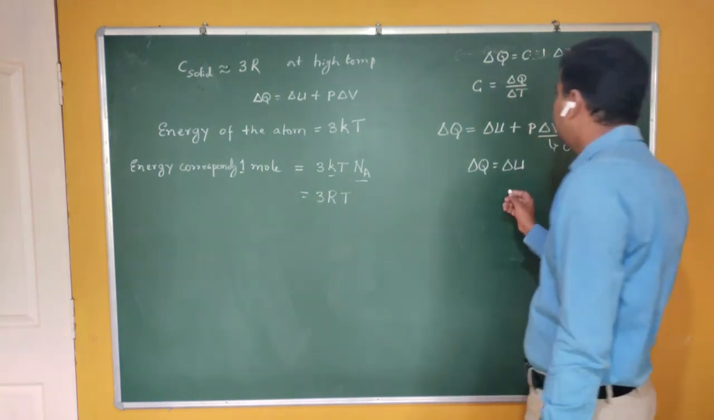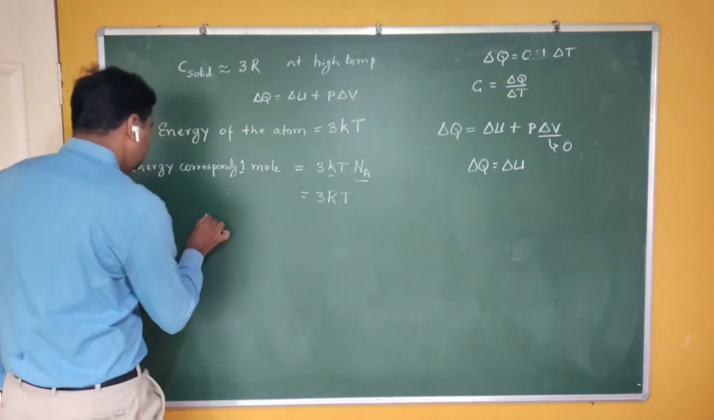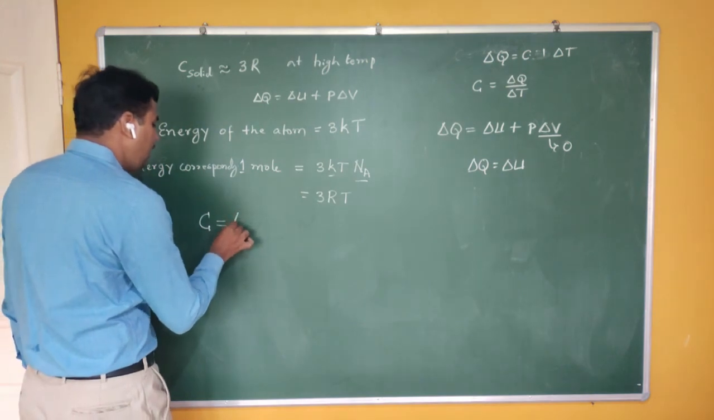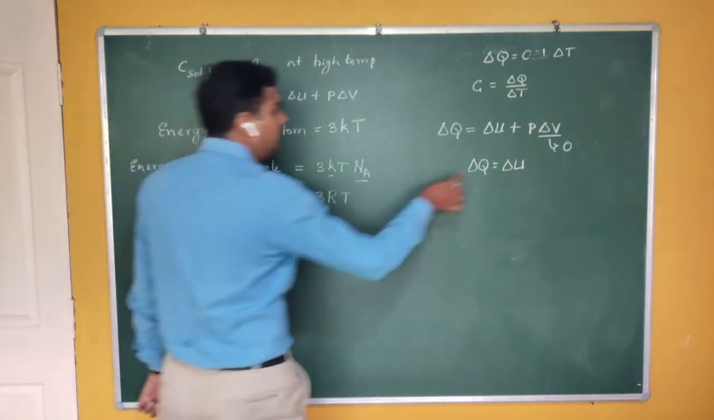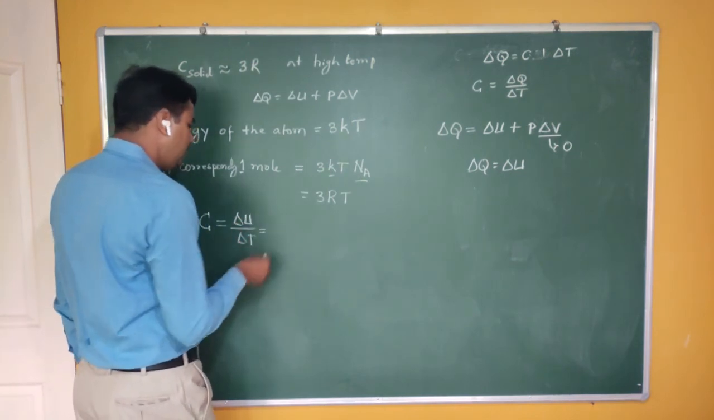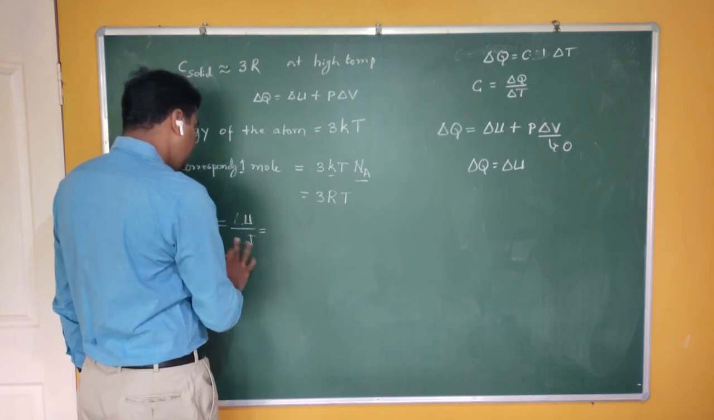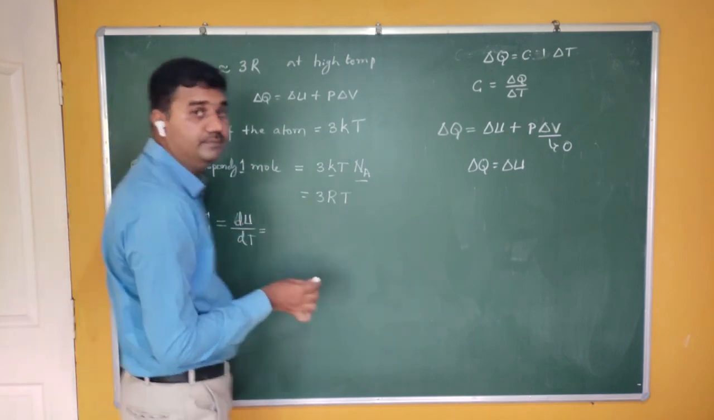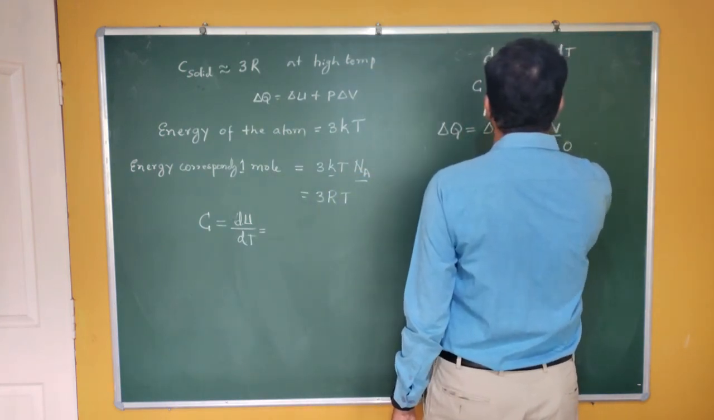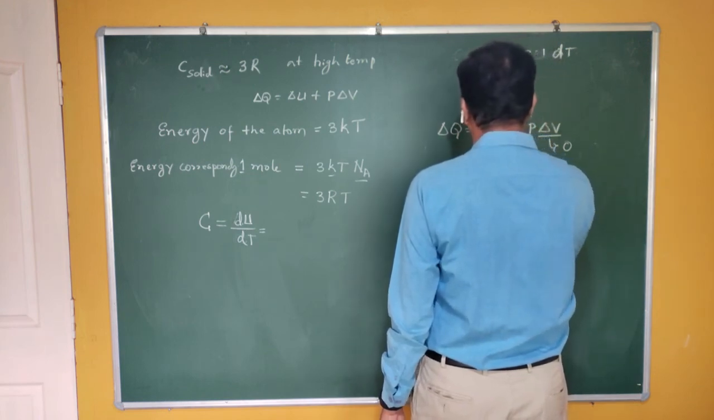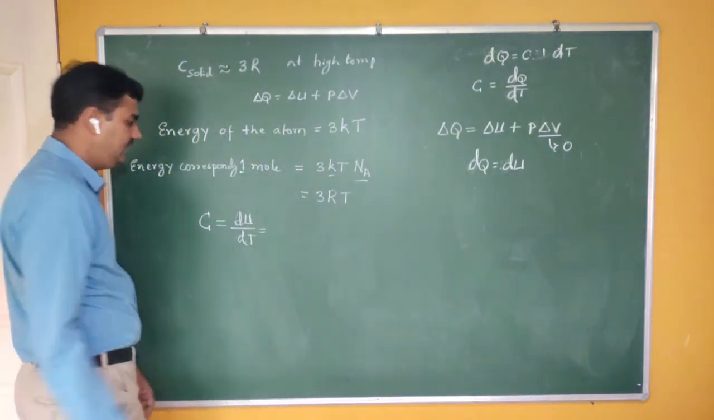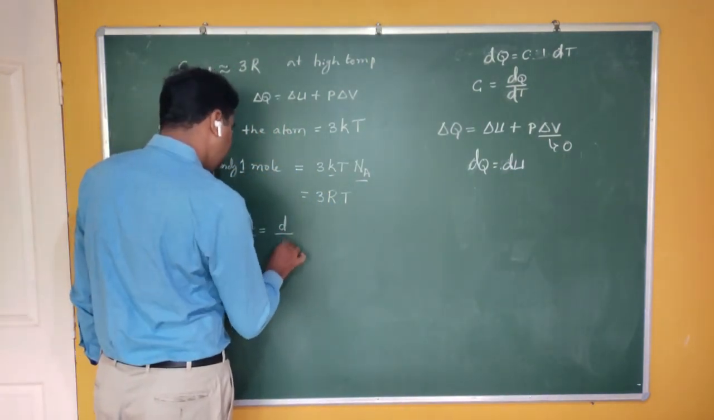Therefore, the molar specific heat of solids, instead of ΔQ by ΔT, I can write as ΔU by ΔT. If I write in terms of change, it is dU by dT, no problem. You can write dQ by dT too. This becomes a mathematical form of differential calculus. So what is meant by dU by dT?